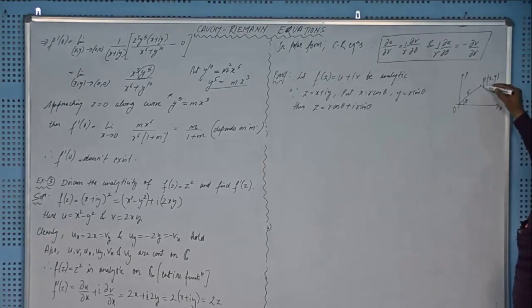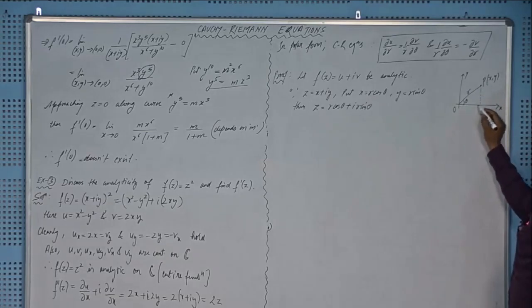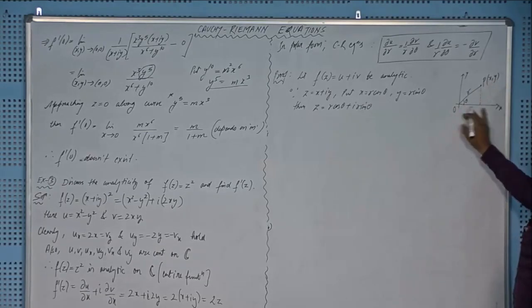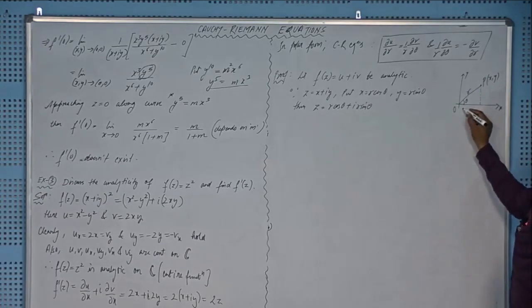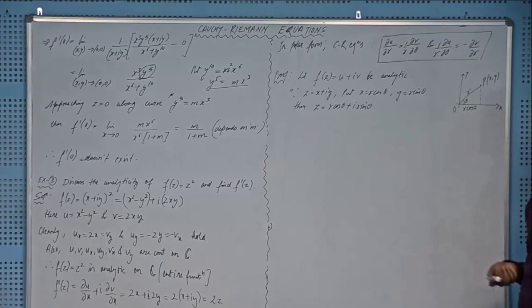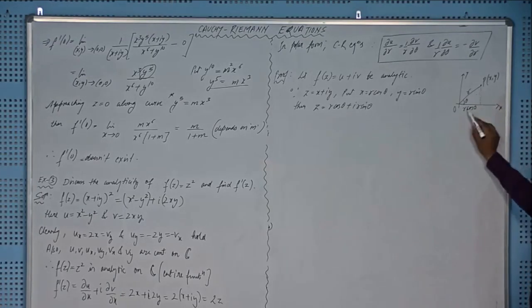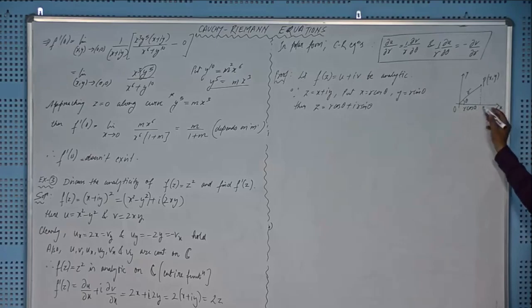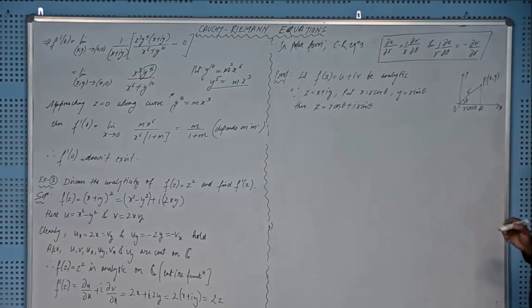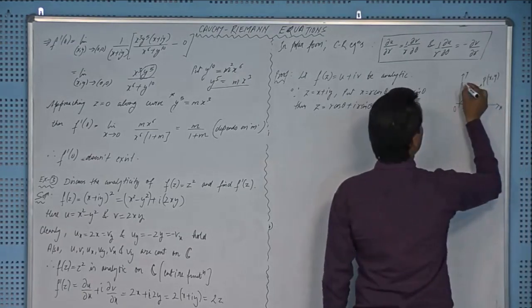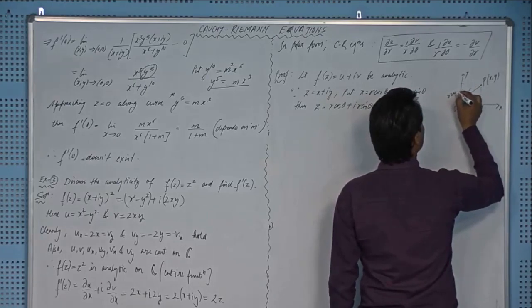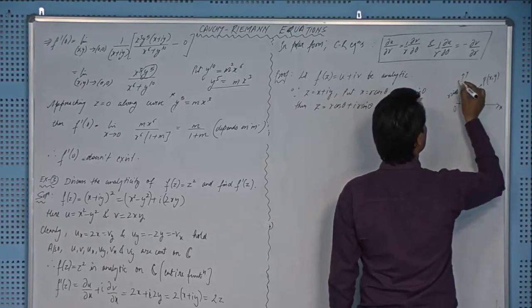Then you can easily see that if you find this projection of this OP on x-axis, then this will be r cos theta by simple geometry. Applying cos theta equal to base upon hypotenuse, this length will be r cos theta, right? And this length will be r sin theta, right? This point is B.